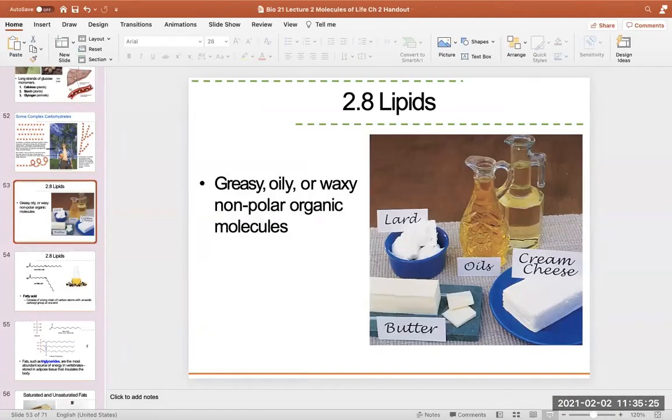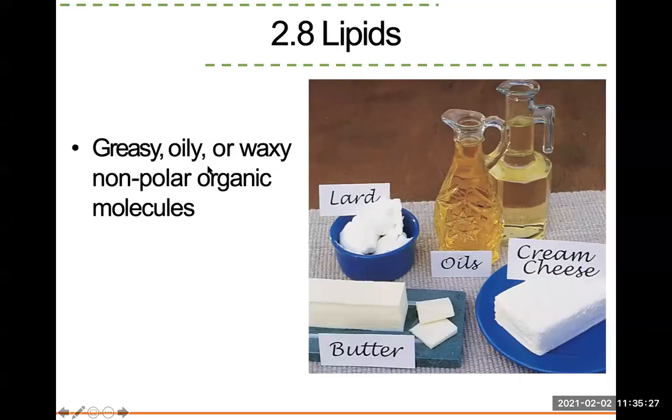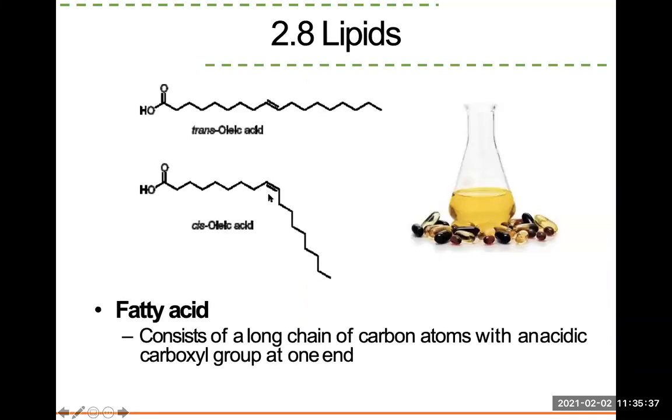Lipids is referring to greasy, oily stuff: butter, ghee, cottage cheese. So anything that has fat in it, that's a lipid. Lipids, fat. So a fatty acid is going to consist of a long chain of carbon atoms with a carboxyl group at one end. So that would be the definition.